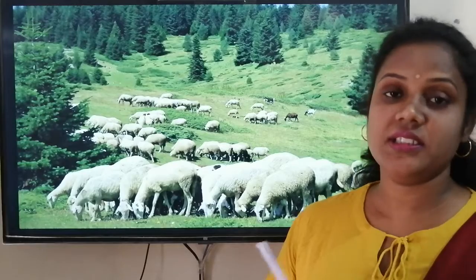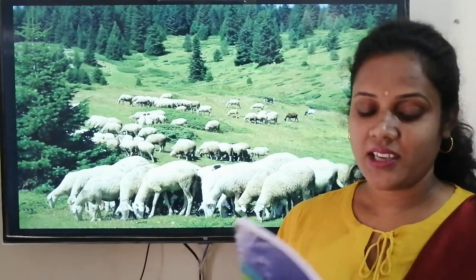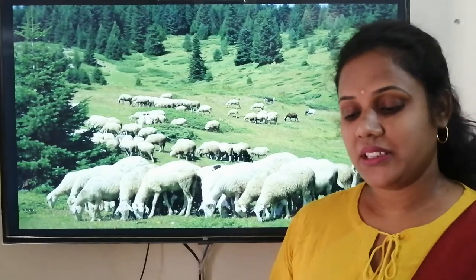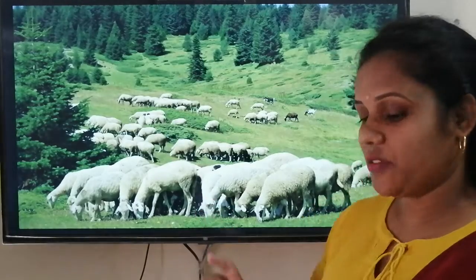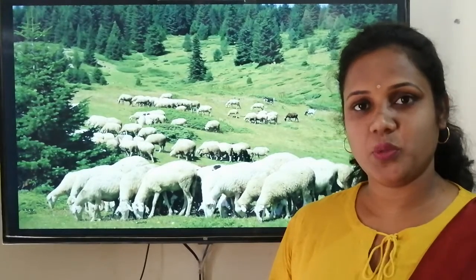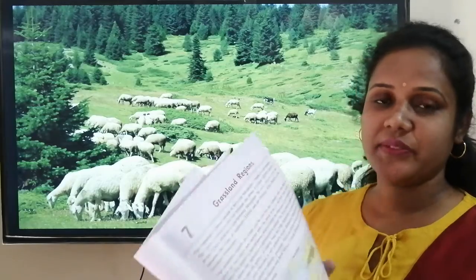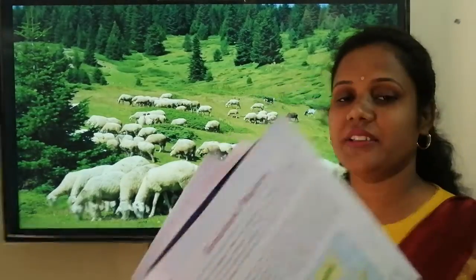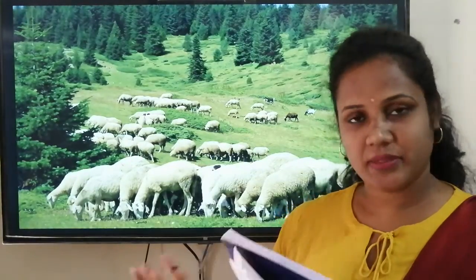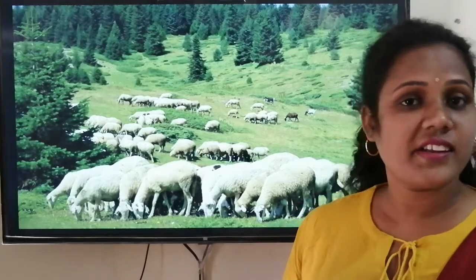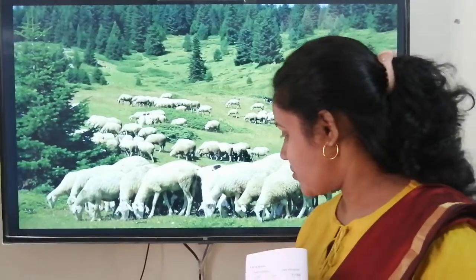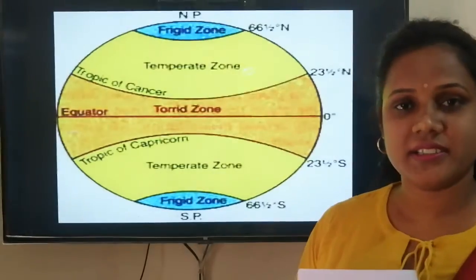Now where are the grasslands found? If you look at your book, we will go to page number 33. On page 33 you have grassland regions. I have put the chapter as the grasslands of the world, but in your book it is grassland regions. Same thing. Now where are the grasslands found? First we have to see this figure and understand.